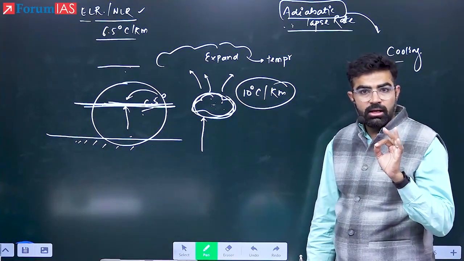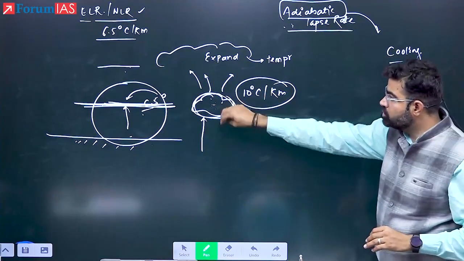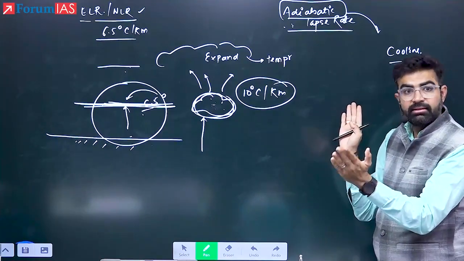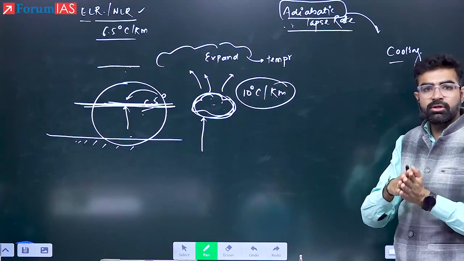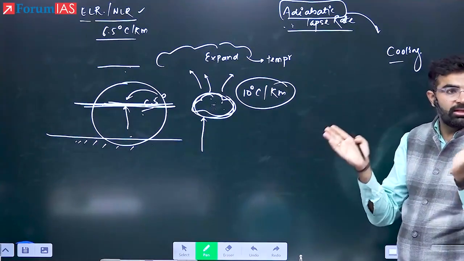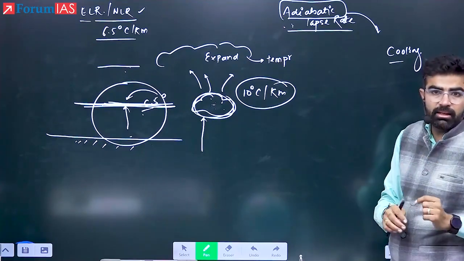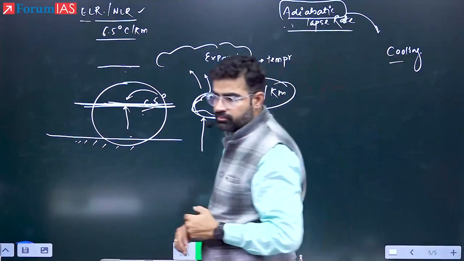So what is the adiabatic word? Have you understood? I am not removing heat. I am not adding heat. Here I have not removed heat. I just simply expanded this air pocket. And that is your adiabatic cooling. So what is adiabatic cooling? With the expansion or contraction of the air pocket, if temperature changes, that is your adiabatic process. It is written in your handout. Just underline that. It must be written.